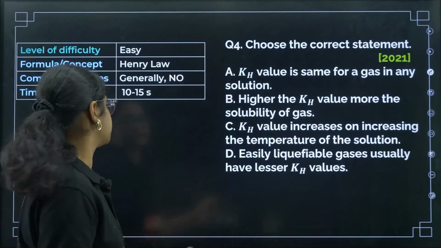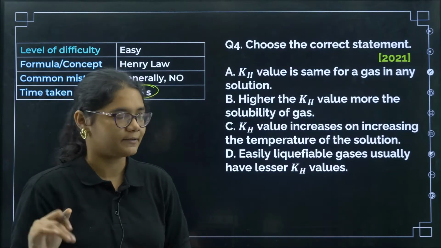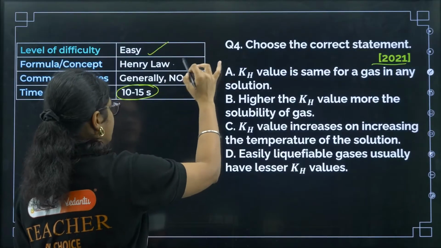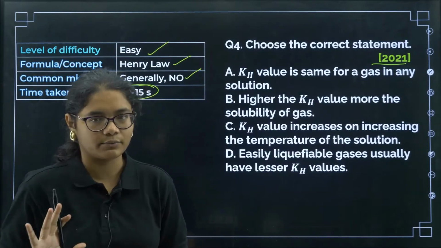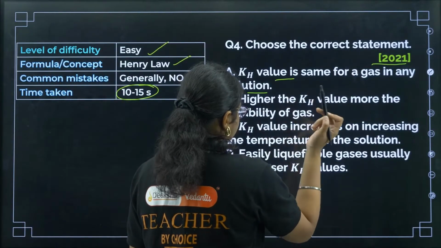Now next question, choose the correct statement. Again a theory based question. Within 5 to 10 seconds you need to select the answer. This question was asked in the year 2021 and this is an easy question, Henry's law. Generally if your concepts are clear, you should not make any mistake in this particular question. Now, KH value is the same for a gas in any solution. No, that is not correct.